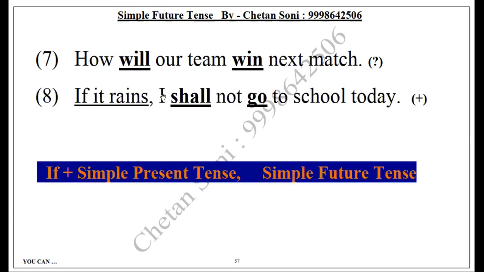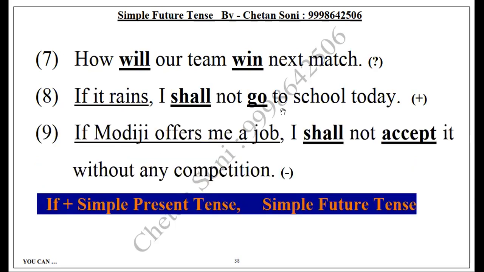Okay. If it rains, I shall not go to school today. So if plus simple present, can you see? It rains. S must be there because it's the simple present rule. Clear? And I shall not go to school.